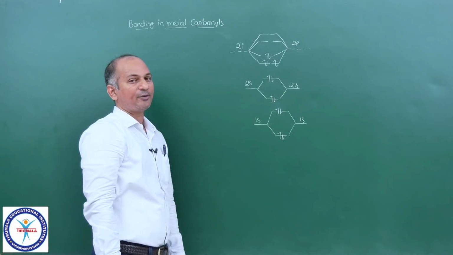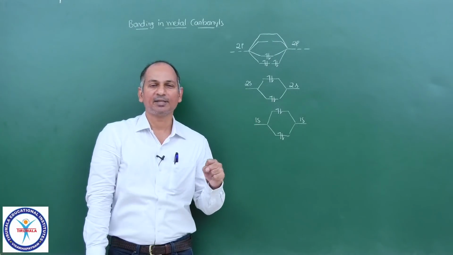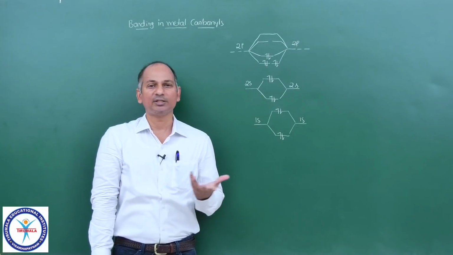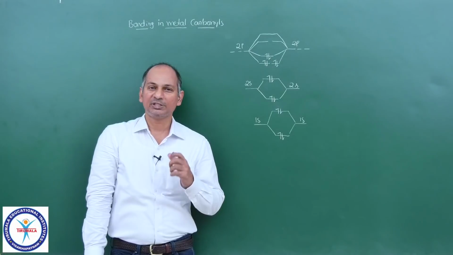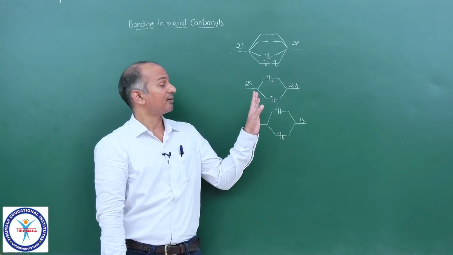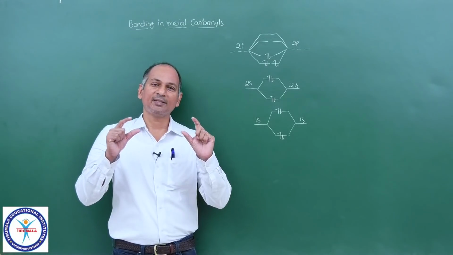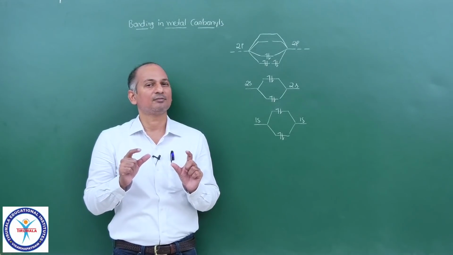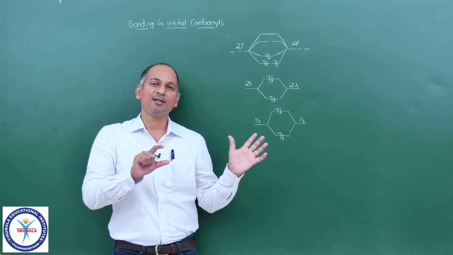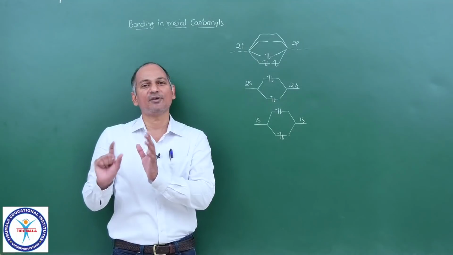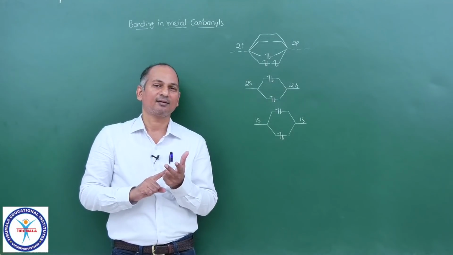So what is the bond order of nitrogen? 3. Number of bonding electrons minus number of anti-bonding electrons upon 2. That is how you define bond order in molecular orbital theory. Nitrogen is diamagnetic. There is no unpaired electron. Now, all of you know, to explain the bonding in nitrogen, actually molecular orbital theory is not necessary. You can explain all the features of nitrogen with valence bond theory: bond order, magnetic nature, everything.